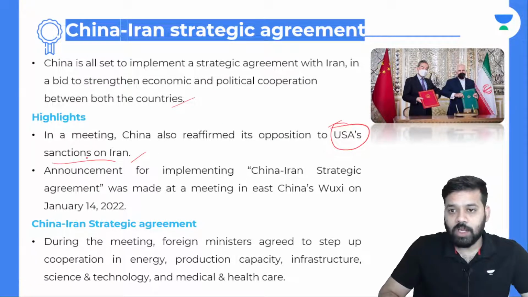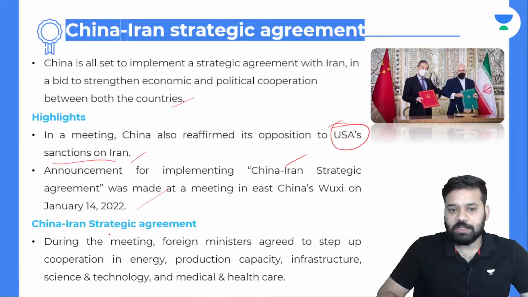Sanctions are nothing but prohibitions on trade. So the USA has had some prohibitions on trade on Iran. An announcement for implementing the China-Iran strategic agreement was made at a meeting in East China's Wuxi on Jan 14, 2022.